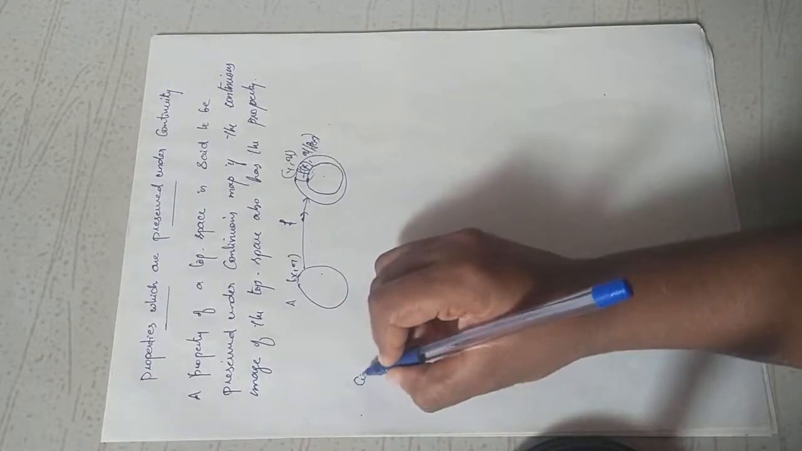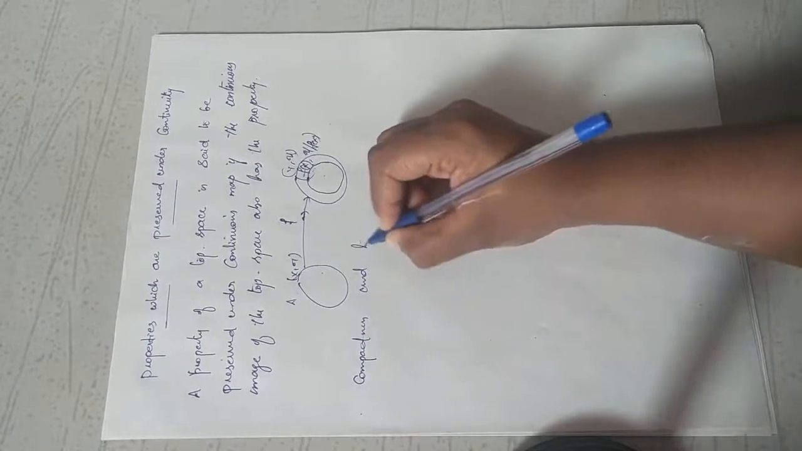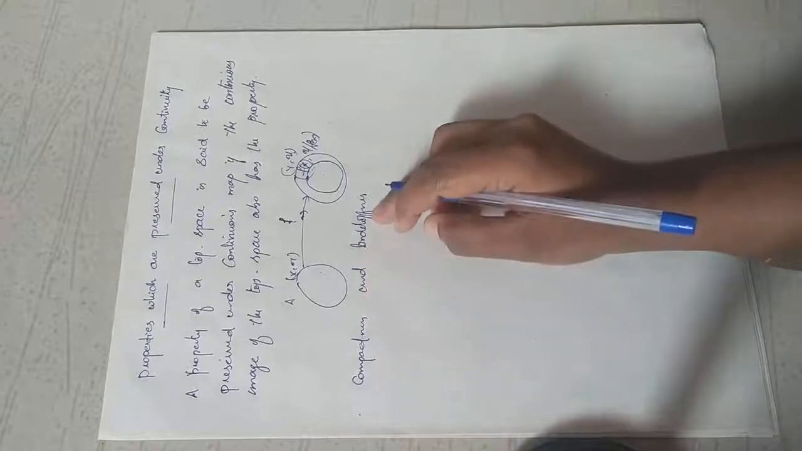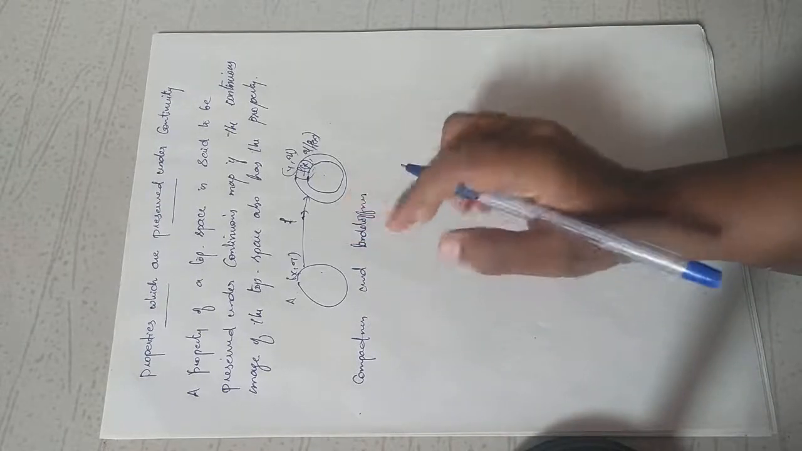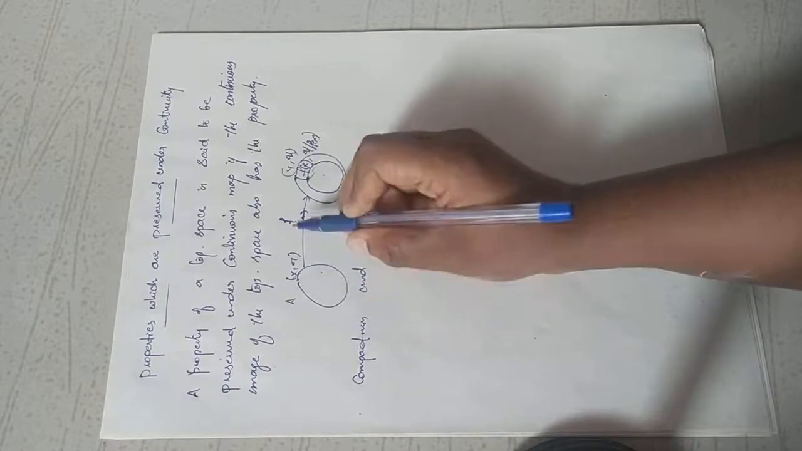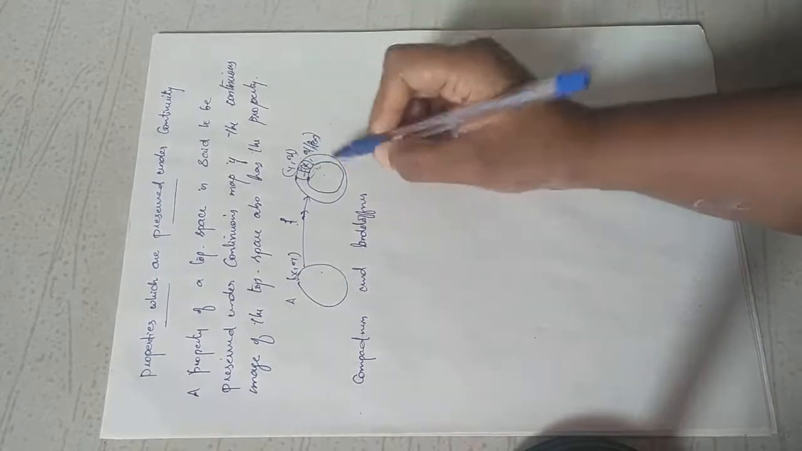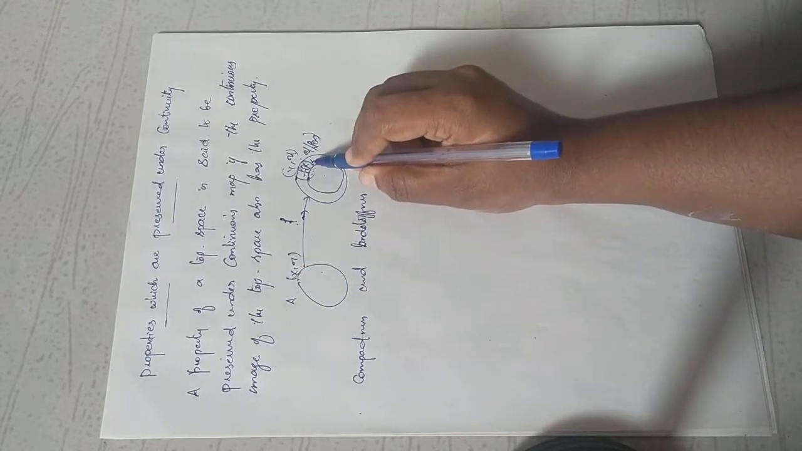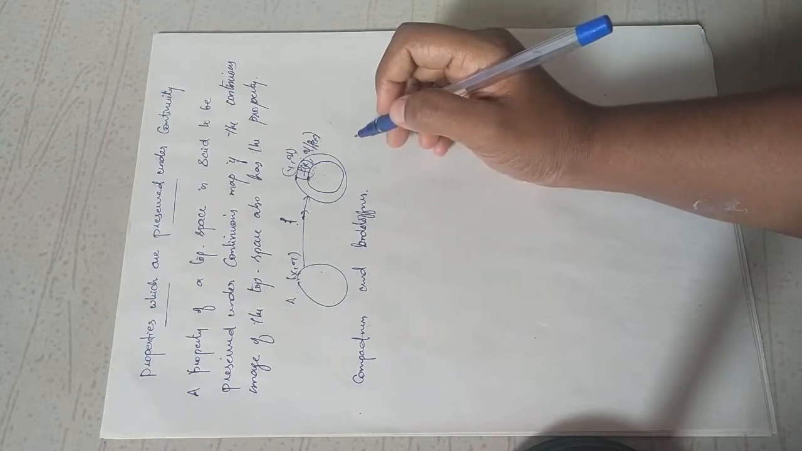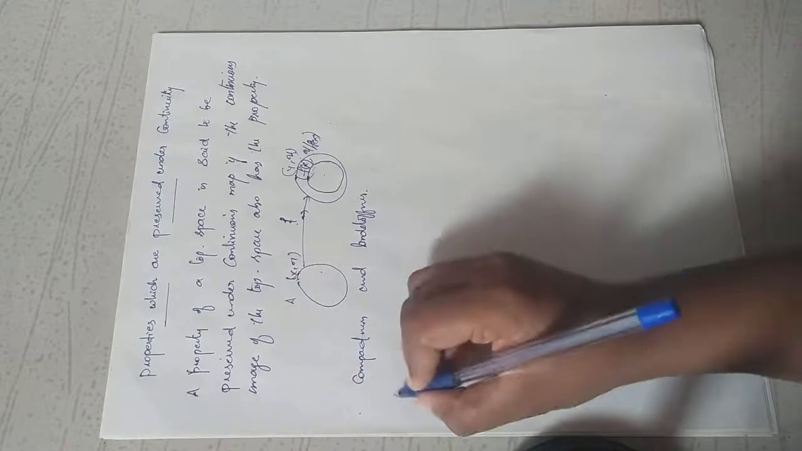Examples are compactness and Lindelofness. These are properties which are preserved under continuous maps for topological spaces. That means if X is a compact space and f is a continuous map from X to Y, then f(X) is also compact in Y. Similarly, we can prove it for Lindelofness also. So we prove it as a theorem.